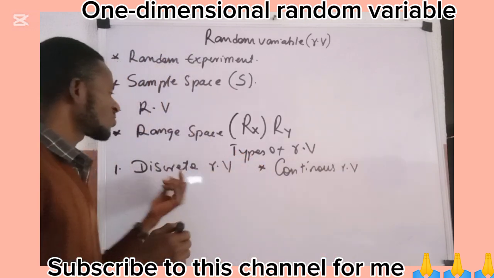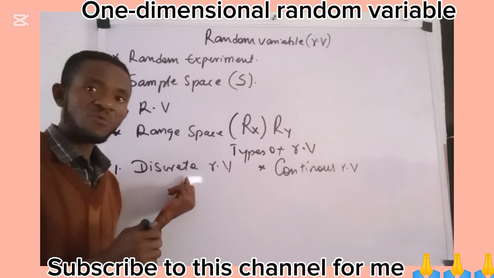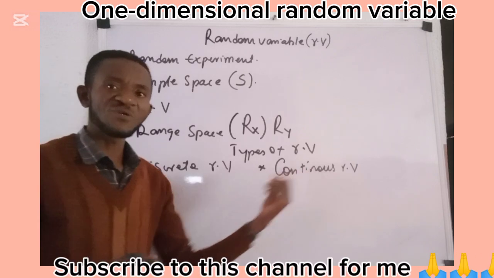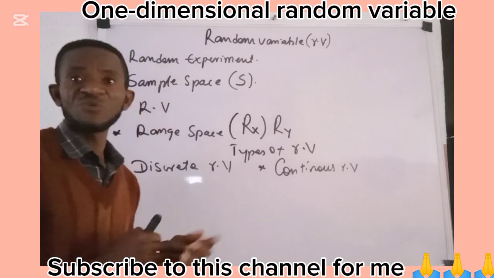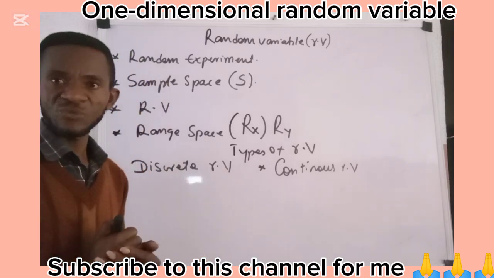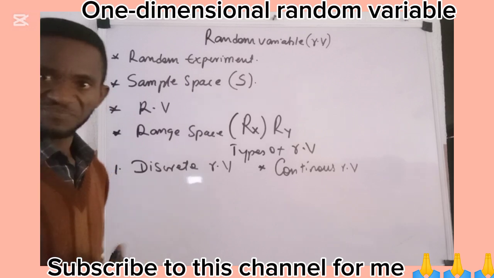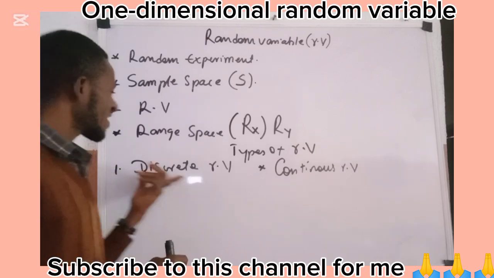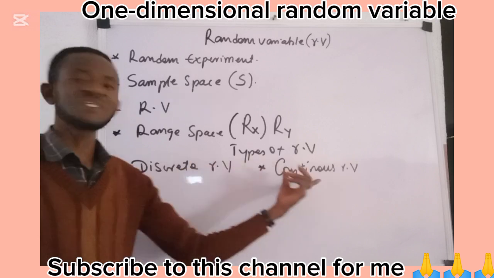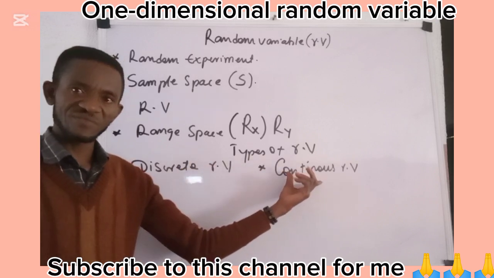Our discussion today is going to center on the discrete random variable, and the class that comes immediately after should be on the continuous random variable, in order to make the discussion a lot clearer and understandable to our students. When do we say that a random variable is discrete? And when do we say that a random variable is continuous?